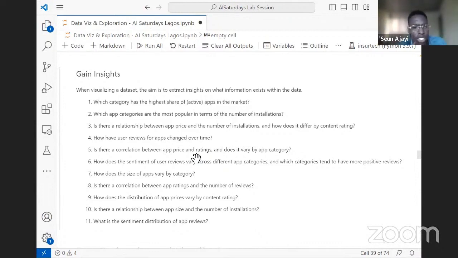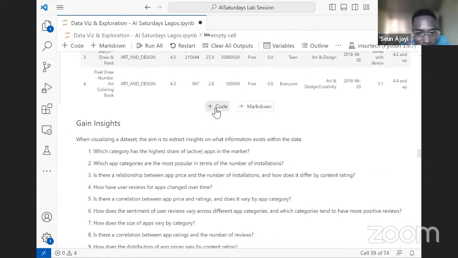Or these are just questions that come to mind. And there's another question here: what category is the most downloaded? Ideally, it might not be the category that has the highest number of apps that is most downloaded. So if you are to guess, what category? We have series.